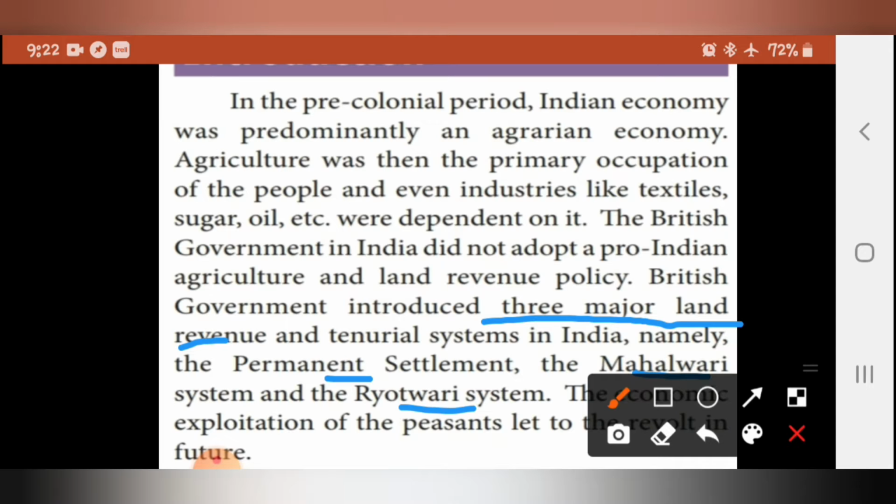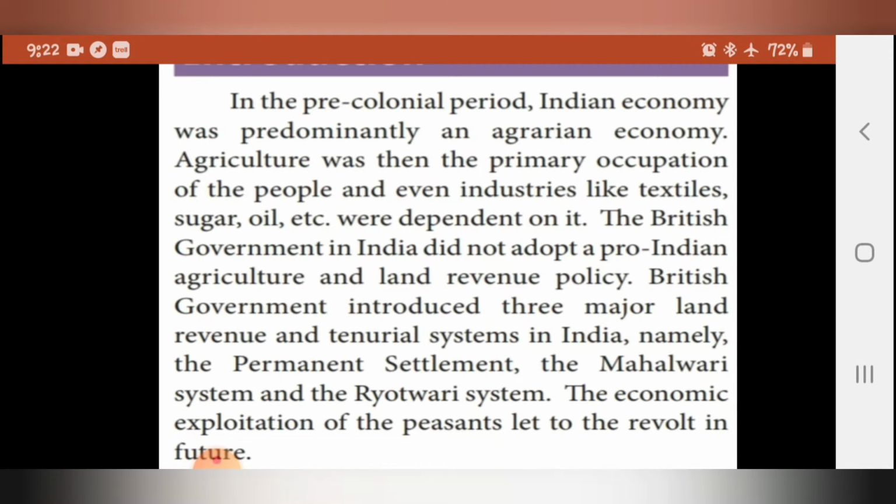The economic exploitation of the peasants led to revolt in future. Peasants are nothing but farmers.